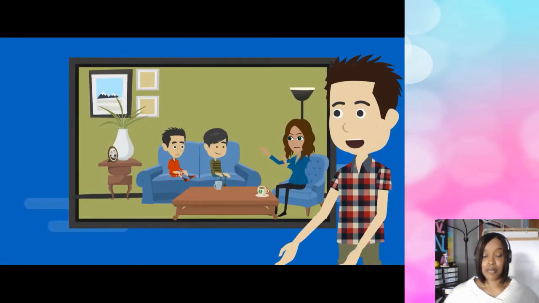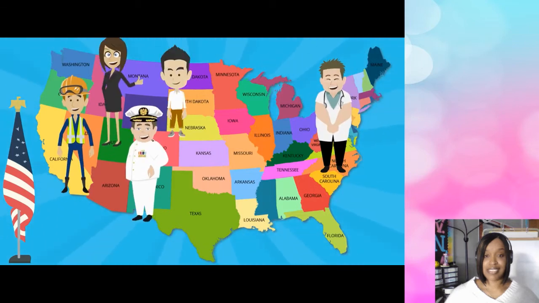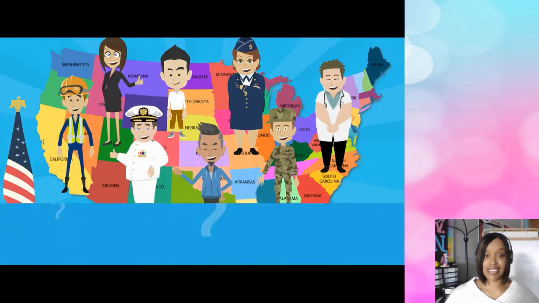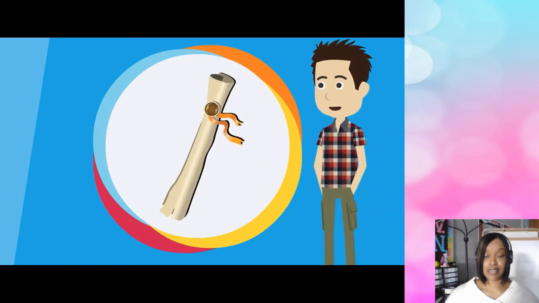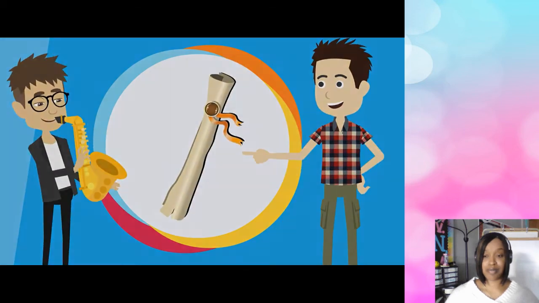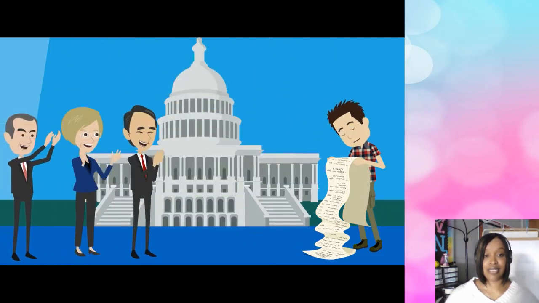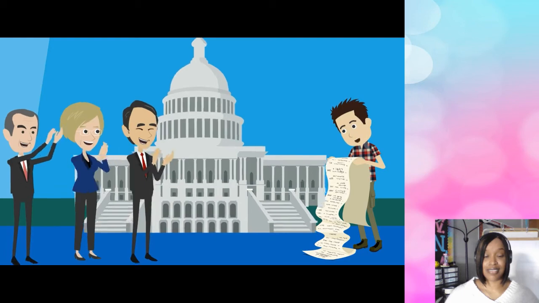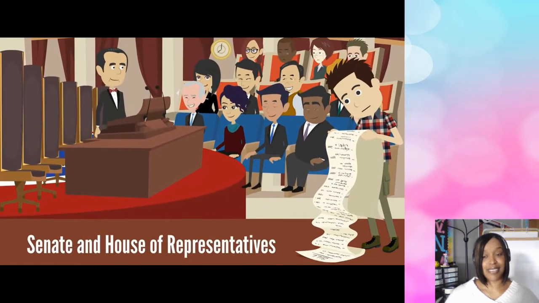Now, just like your parents have rules for you to follow, America has a constitution under which rules are made that we must follow. Who makes these rules? Well, the Constitution tells us. Here's what it says. All legislative powers herein granted shall be vested in a Congress of the United States, which shall consist of a Senate and House of Representatives.